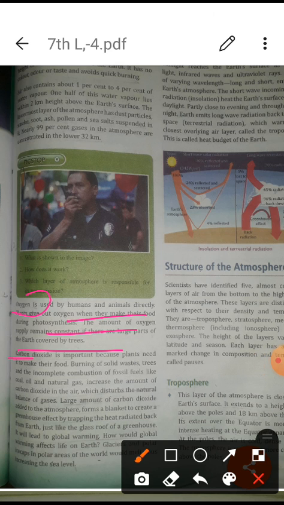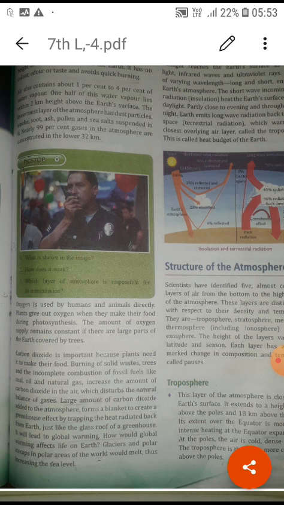On the other hand, carbon dioxide also plays an important role, as plants take the help of carbon dioxide to make food in the process of photosynthesis. But when a large amount of carbon dioxide increases, it helps global warming grow. So it is our duty to reduce carbon dioxide, because excess carbon dioxide traps heat at the earth's surface, making it too hot and increasing its temperature. Within a fixed limit it is okay, but more than that it is very harmful for human beings as well as animals, plants, and all the environment.